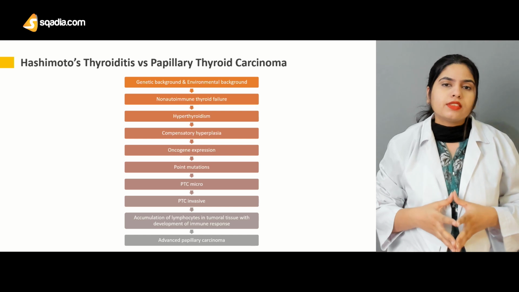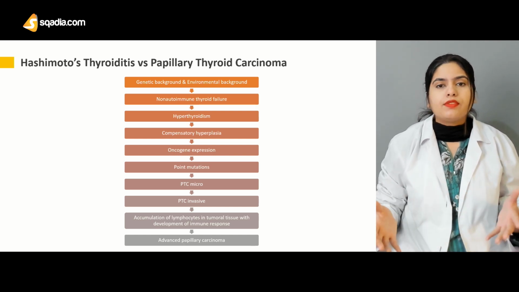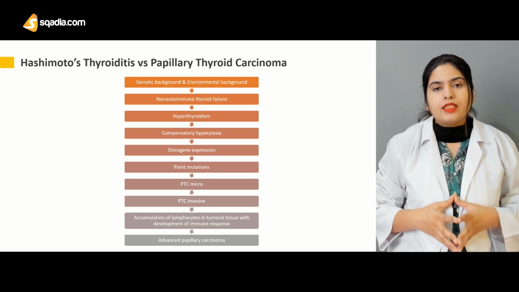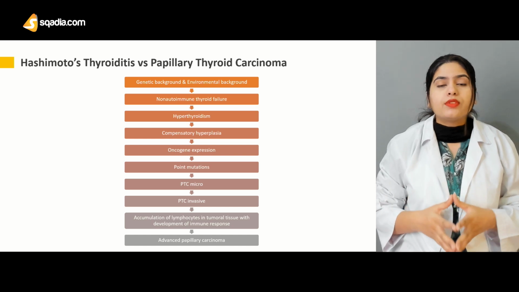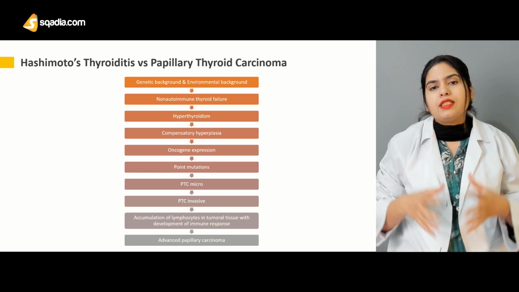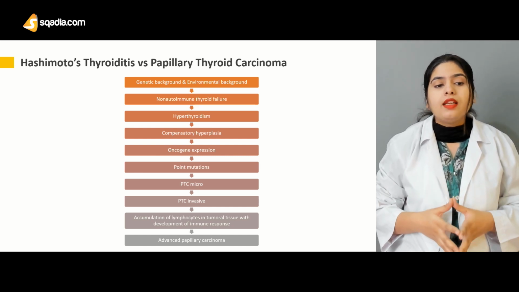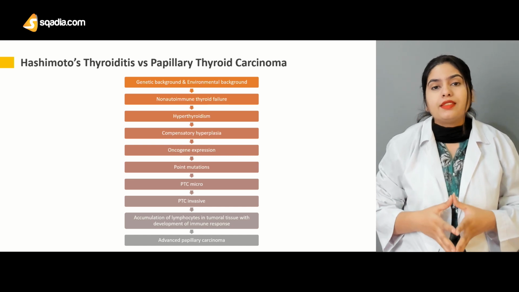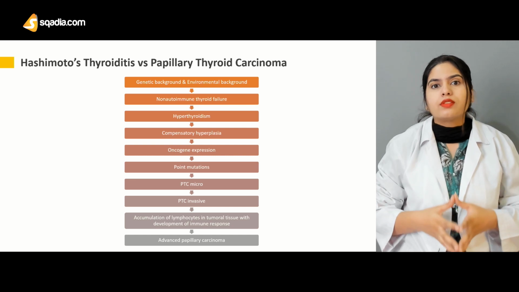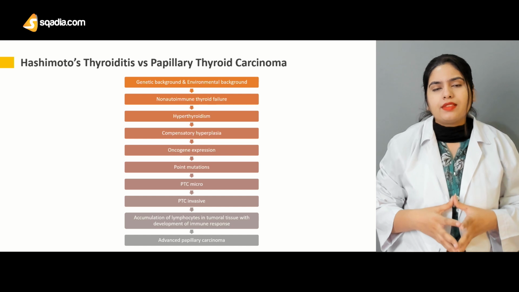Also, we have discussed the relationship of Hashimoto's thyroiditis with Graves' disease when we were discussing hyperthyroidism. We discussed how CD8 cells are also involved in Graves' disease, but the difference is that in Hashimoto's thyroiditis, CD8 cells lead to killing activity and cause the death of the cell, with hypothyroidism as a result.